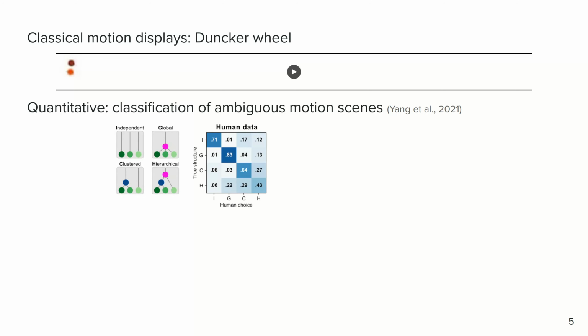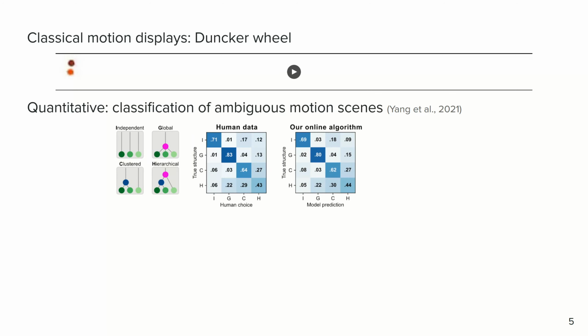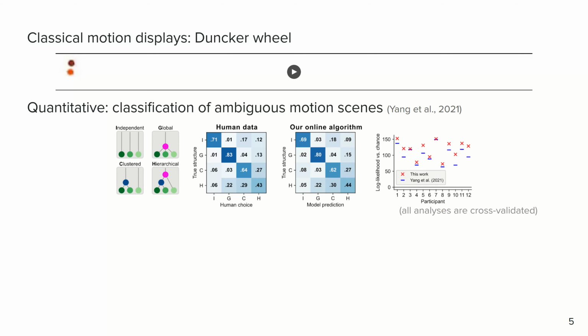Humans show distinct error patterns in this classification task, and our algorithm captures these errors, both qualitatively and quantitatively. Interestingly, the algorithm explains human responses better than a previous ideal observer-based model.